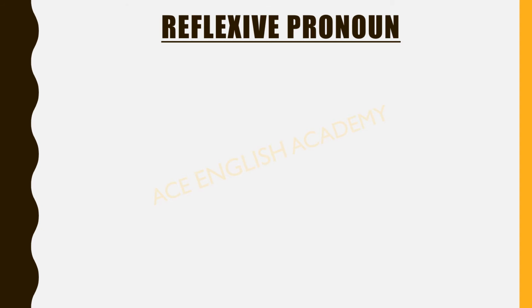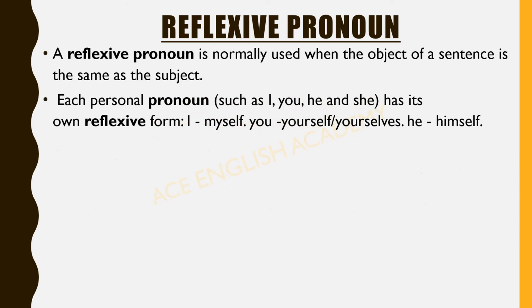So coming to the next type, that is the reflexive pronoun. And what are they? A reflexive pronoun is normally used when the object of a sentence is the same as the subject. Each personal pronoun, we have read about personal pronouns. What are they? I, you, he, she, all these are personal pronouns. Each has its own reflexive pronoun. So they are subject pronouns, as I have told you. And what will be the reflexive pronoun for them?